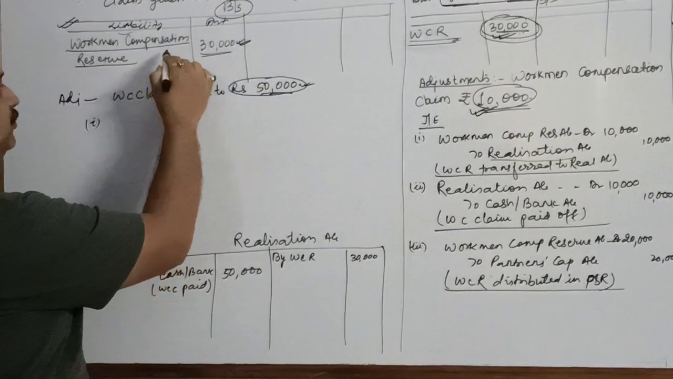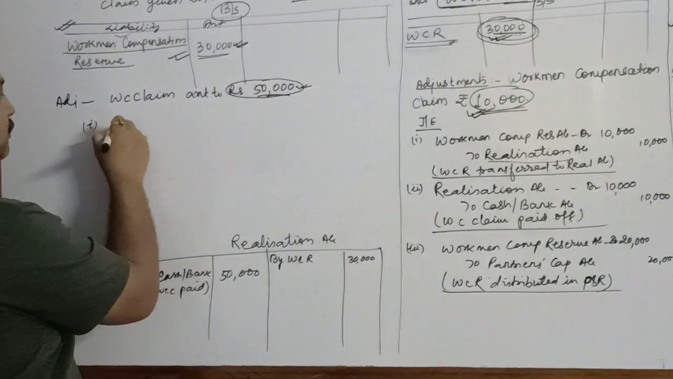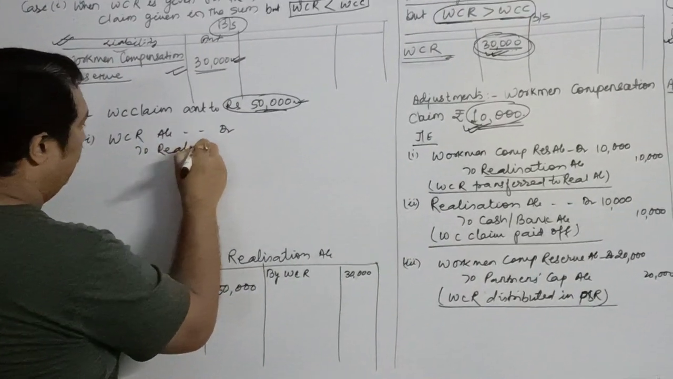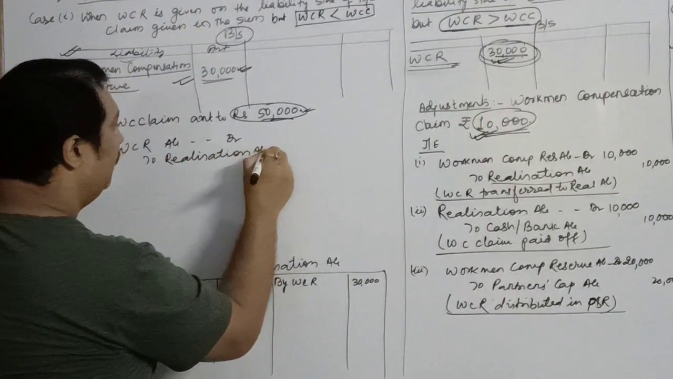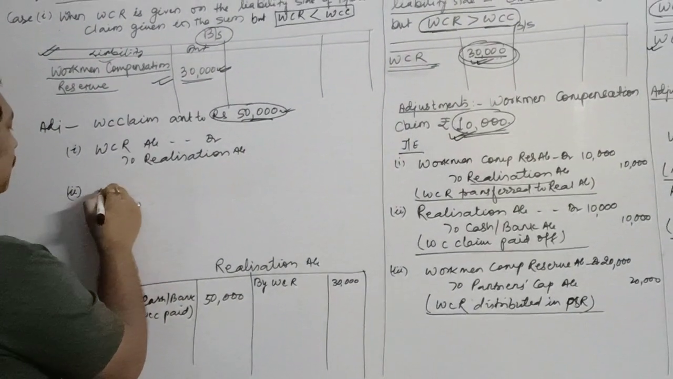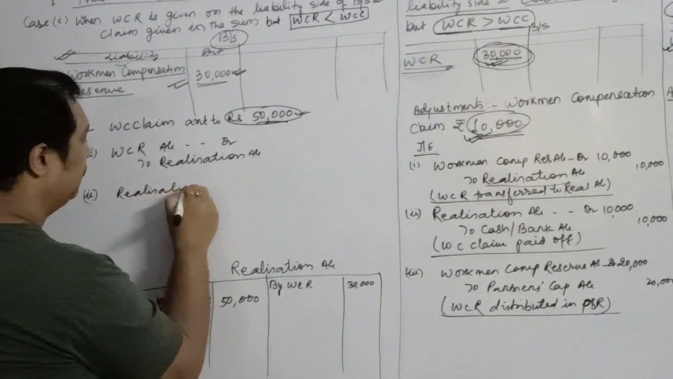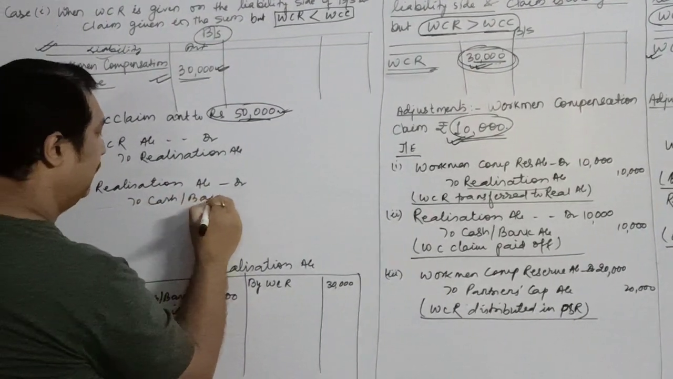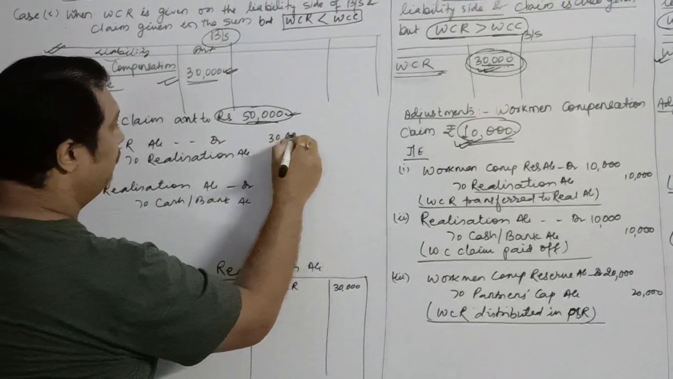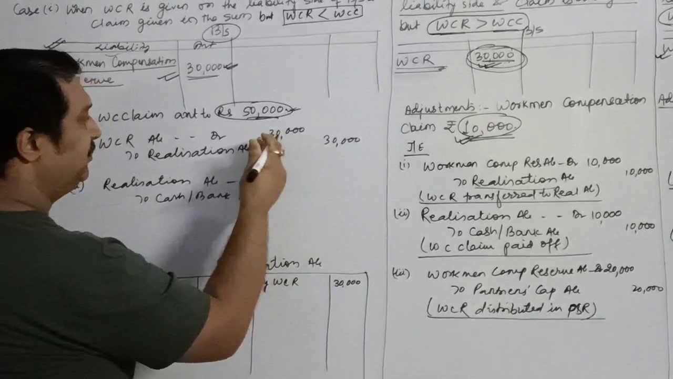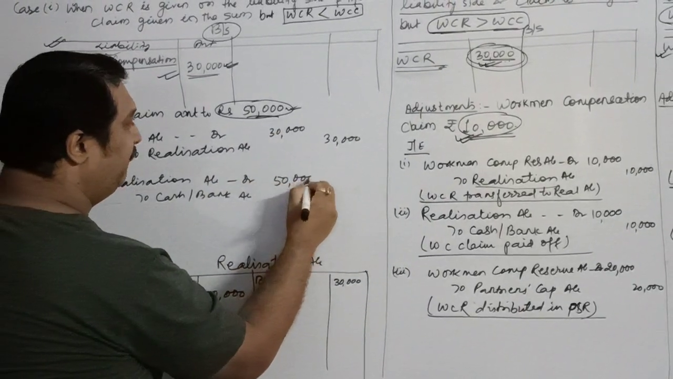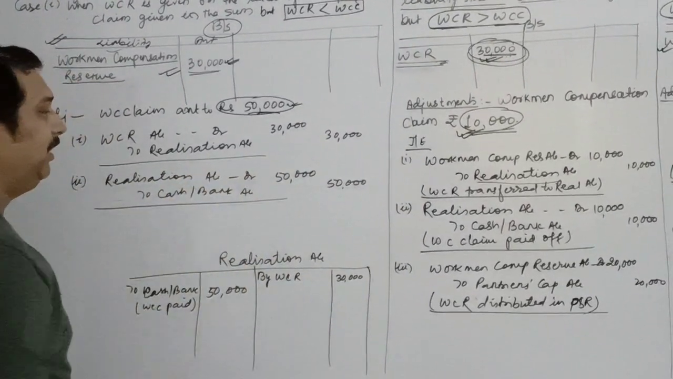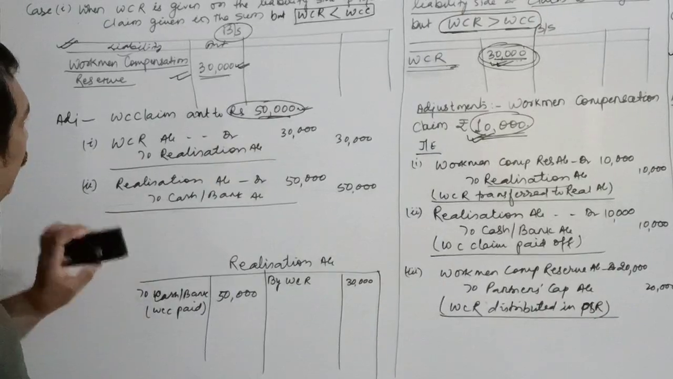What will be the journal entry? First of all, this will be transferred to realization. So your entry will be workman compensation reserve account debit to realization account. And then the second entry will be realization account debit to cash or bank account. Over here 30,000 was to be transferred because only that much is my reserve, and here I will pay off 50,000 because this is my amount of liability.